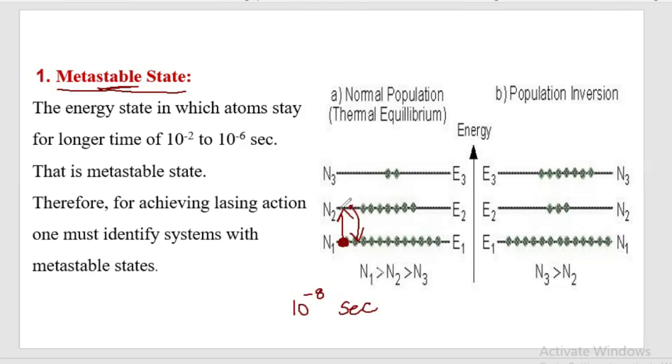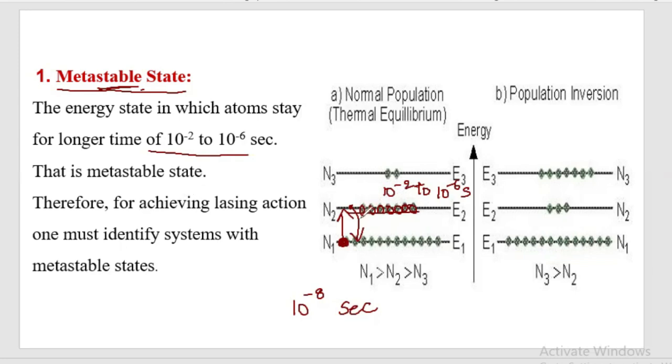If the energy level is a metastable state, the atom can stay for some more time in that energy level. How much time? 10 power minus 2 to 10 power minus 6 seconds. If the atom stays for this longer time, then it is called a metastable state.